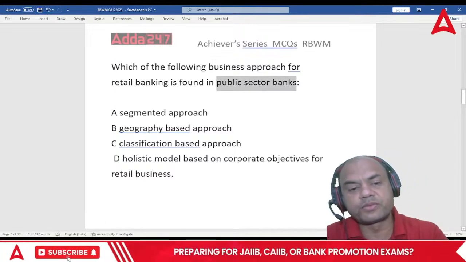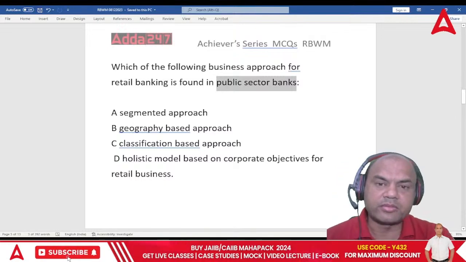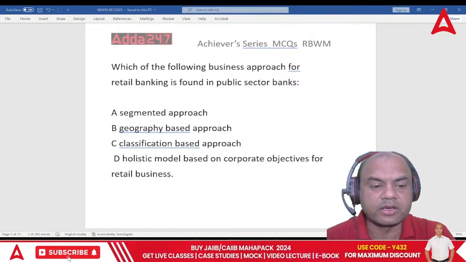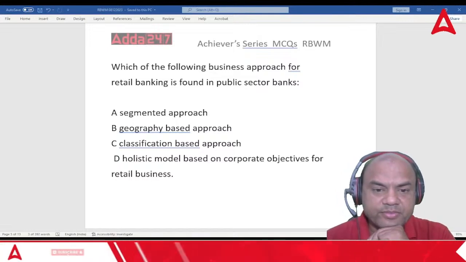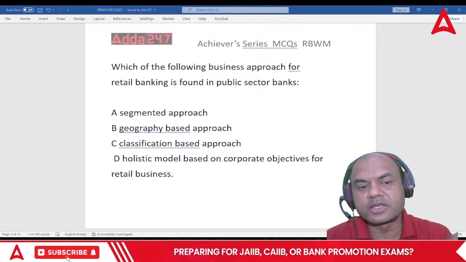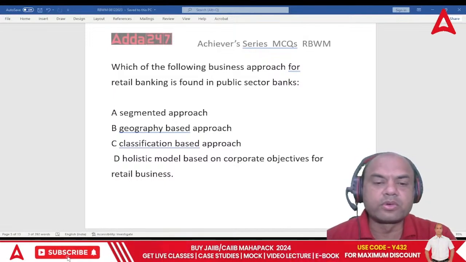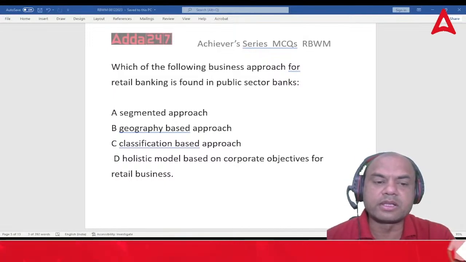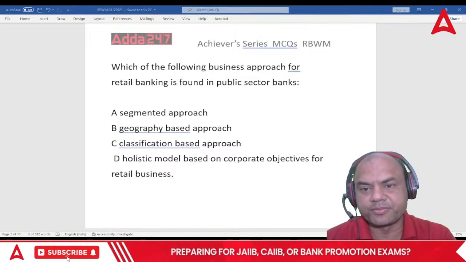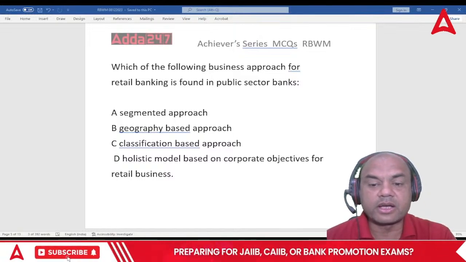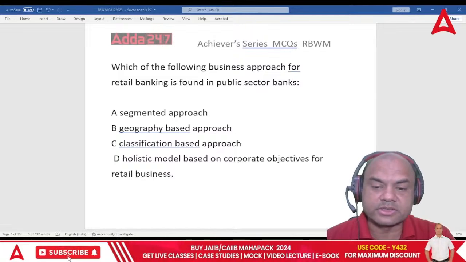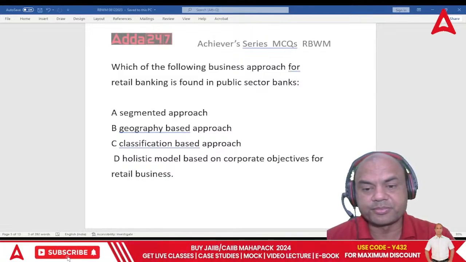Okay. So which approach is used by public sector banks? Many of you will get confused over here. What do you think should be the answer? I'll tell you what you will do. Many of you will write classification based. You'll write classification based, but that is not the answer. Think over it.